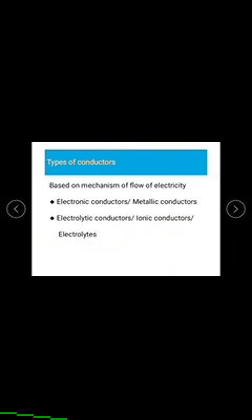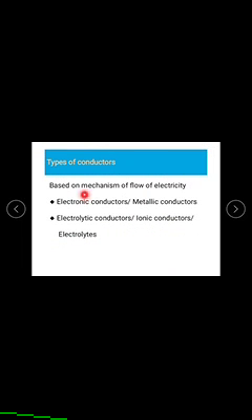Based on the mechanism of flow of electricity, the conductors are classified into two types: electronic conductors or metallic conductors, and electrolytic conductors or ionic conductors or electrolytes.